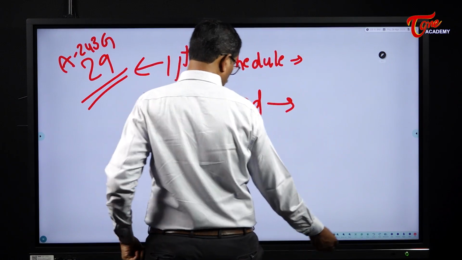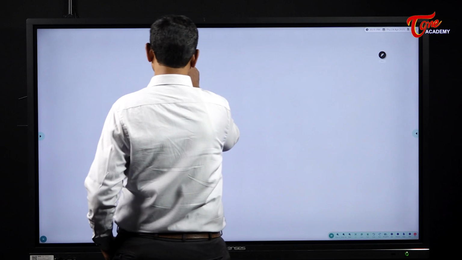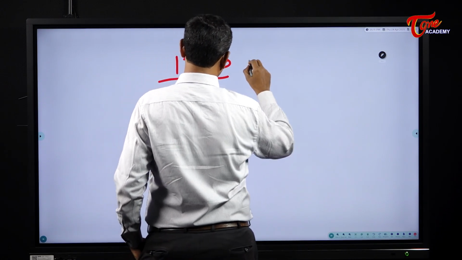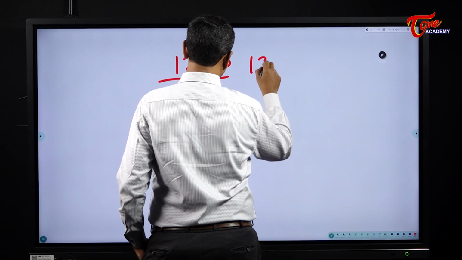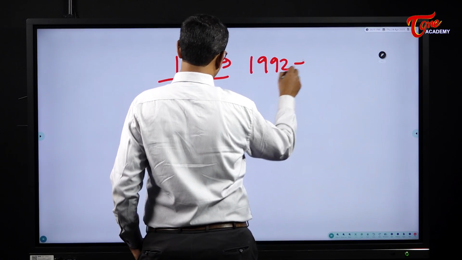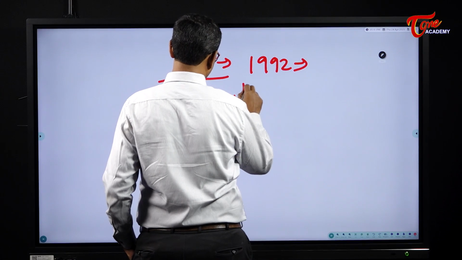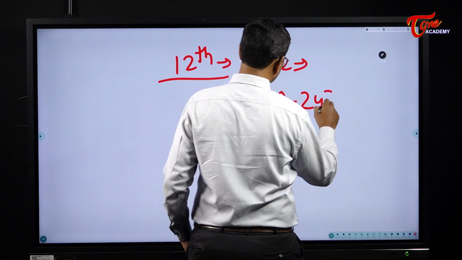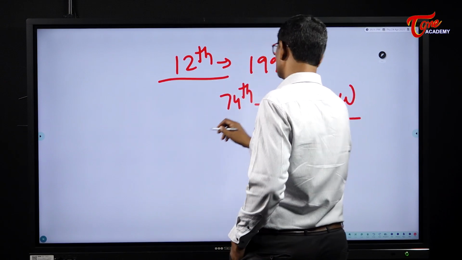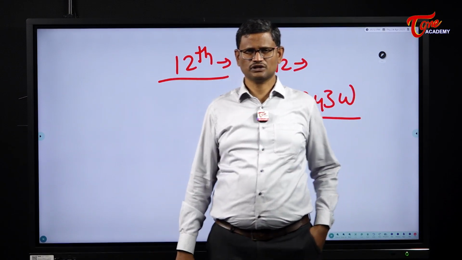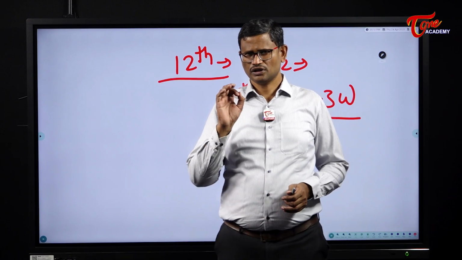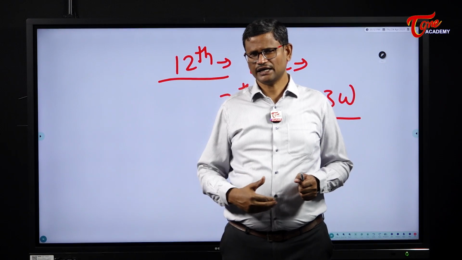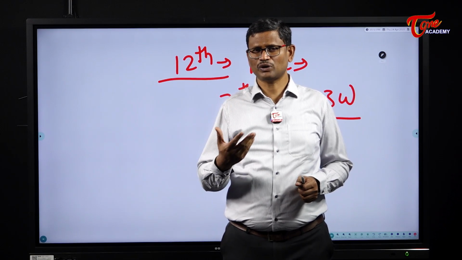The next one, 12th schedule. See, 12th schedule of the Indian Constitution was again inserted in 1992 through the 74th Amendment. And Article 243W of the Indian Constitution deals with the 12th schedule. So in the 12th schedule, we have 18 items. These are the items which are to be devolved to the urban local governments.